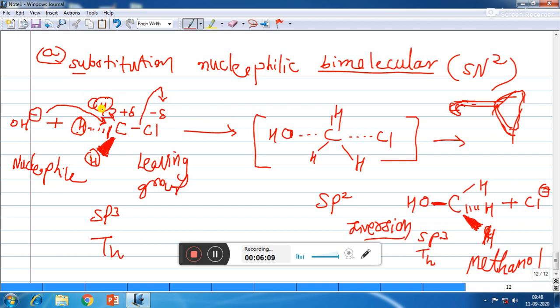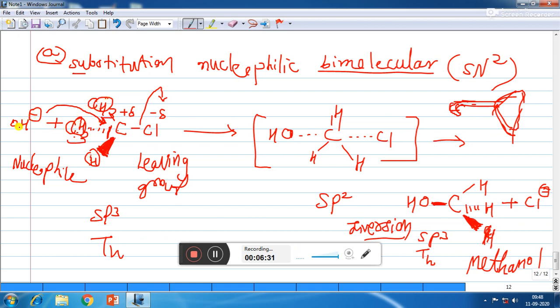Because of the bulky CH3, the space between CH3, H and H will become less. So that's why OH minus ion cannot attack carbon easily. So that means this reaction becomes slow. And if I take 2 CH3, then the space between CH3 and H will become even less.